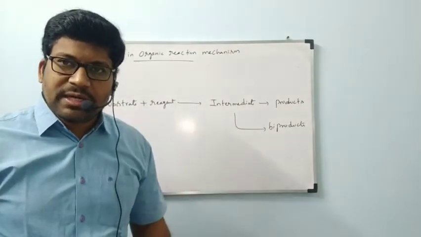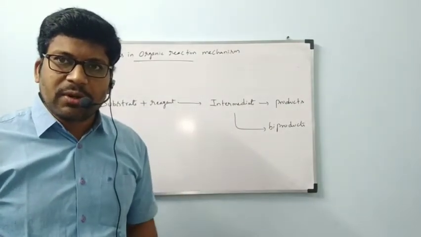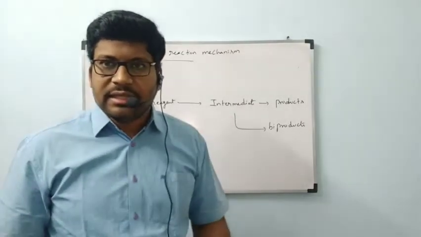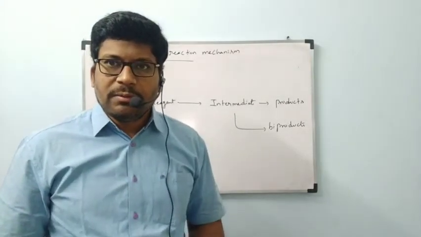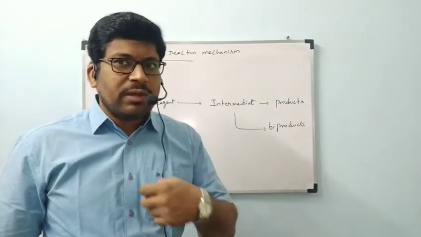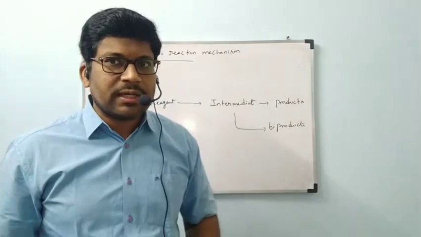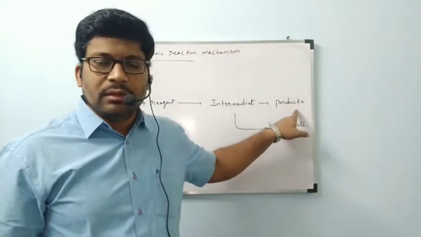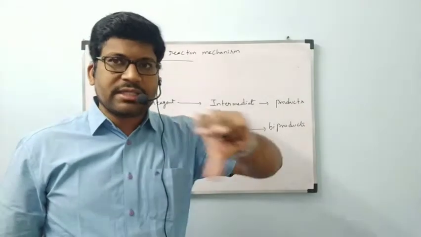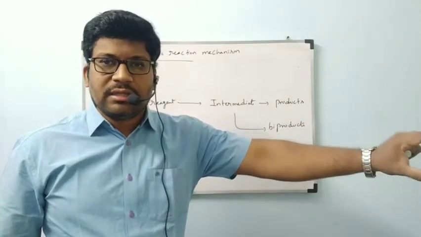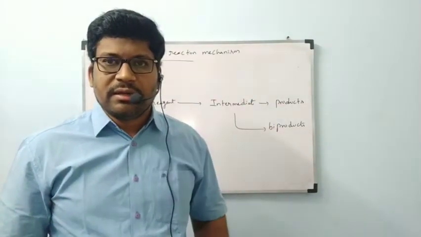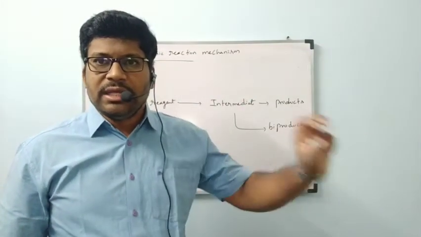Which are treated as products and which one is treated as byproduct? Suppose we want to prepare alkene, ethene. What is the thing we are going to prepare? That is our main product. So in the reaction, after it is completed, we got ethene plus hydrogen. For example, I am telling here.